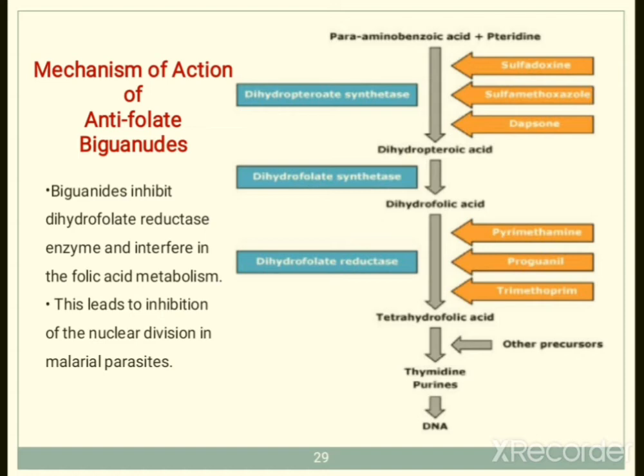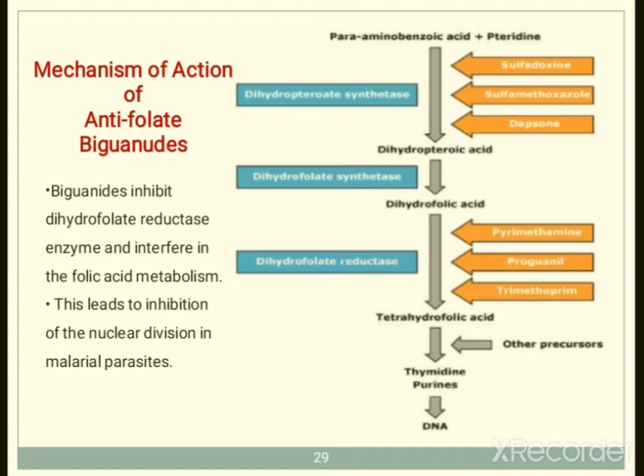Further, dihydrofolic acid is converted into tetrahydrofolic acid by dihydrofolate reductase. Further, tetrahydrofolic acid is converted into thymidine and purine bases, which are required for the synthesis of DNA of the malarial parasites.